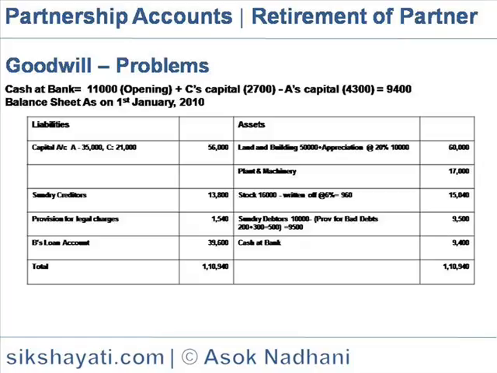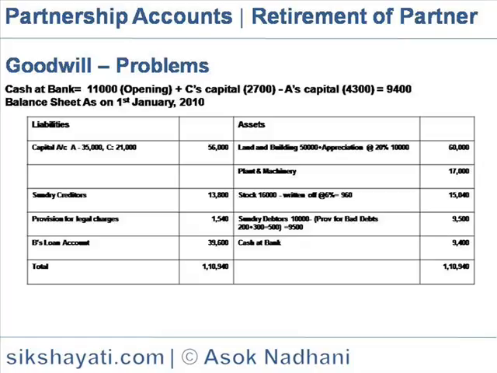We now see the position of the balance sheet of the firm. So in the liabilities, the capital is A 35,000 and C 21,000, total 56,000 capital, in their new profit sharing ratio. Sundry creditors is now 13,800 and provision for legal charges is 1,540. B's loan account is 39,600. So the total liability side is 1,10,940.